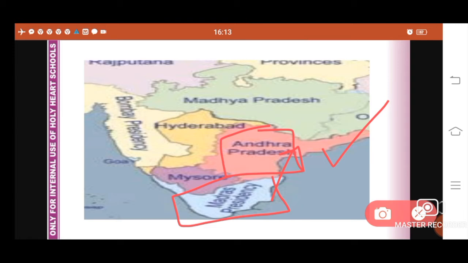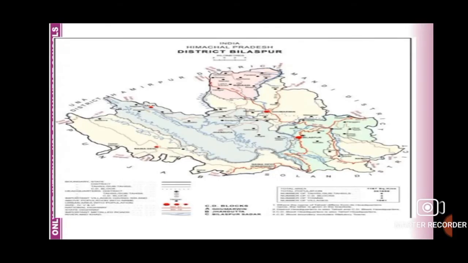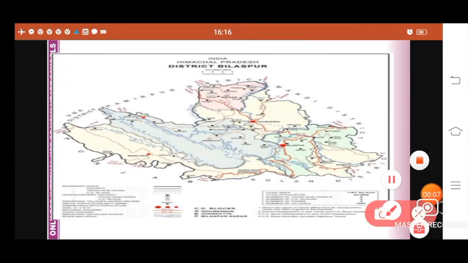Besides forming the big states on the basis of the language, some minor changes were also done, like the district of Bilaspur, which is here, was given to Himachal Pradesh on July 1, 1954.